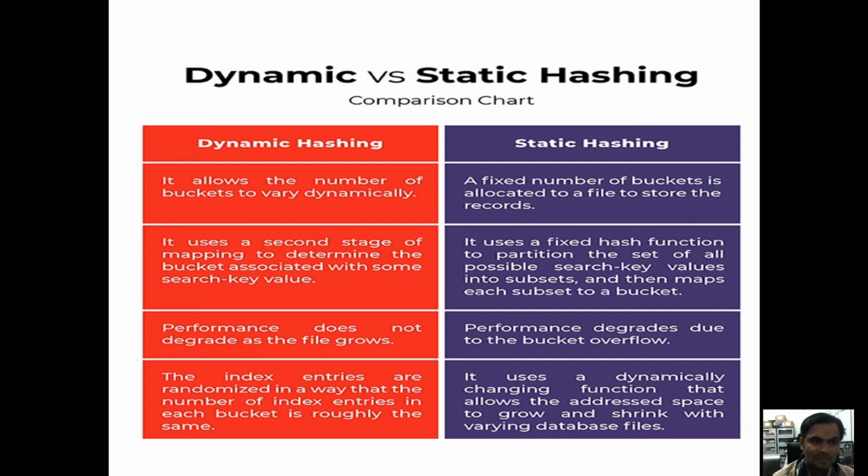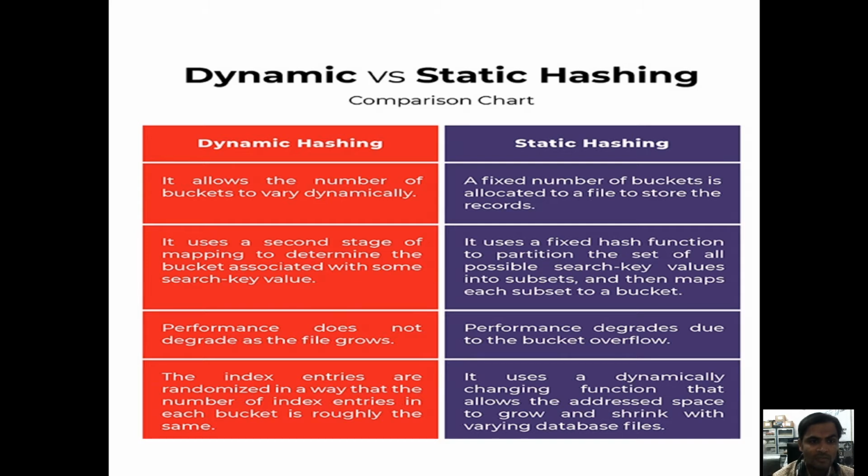The major difference is that under static hashing fixed buckets will be there, whereas in dynamic hashing no fixed buckets will be there. Dynamically it will create n number of buckets based on the number of values you want to store.